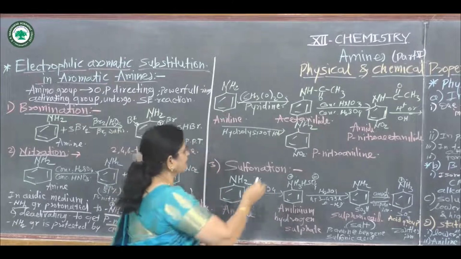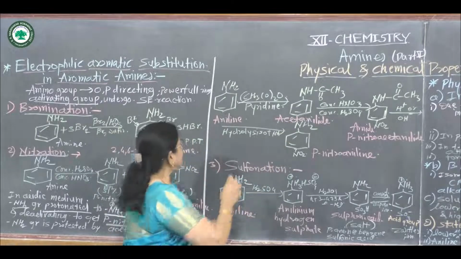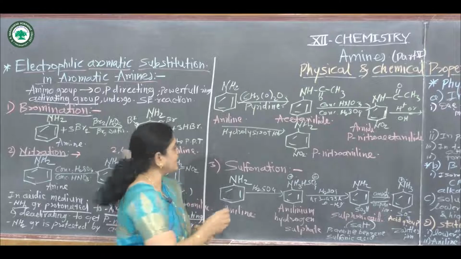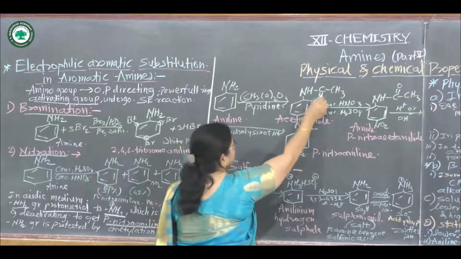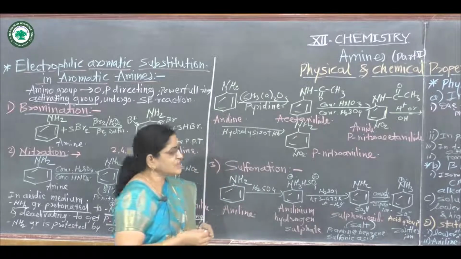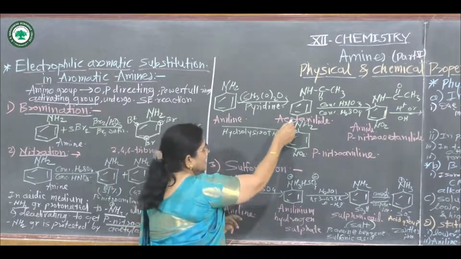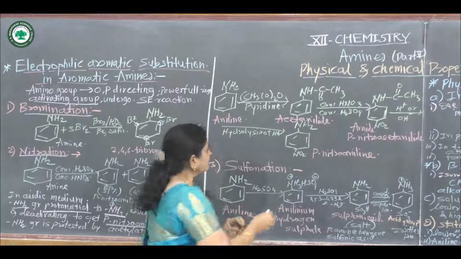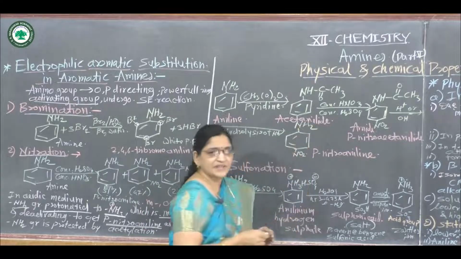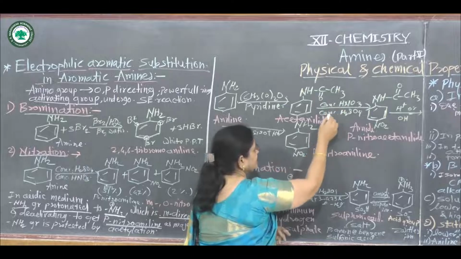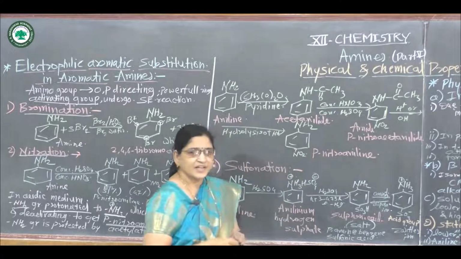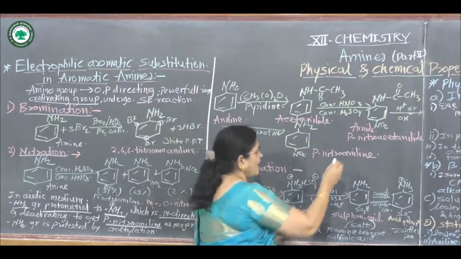The NH2 group gets protected by the acetic anhydride and is substituted by the NHCOCH3 group, forming acetanilide.